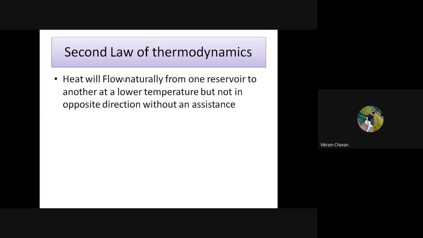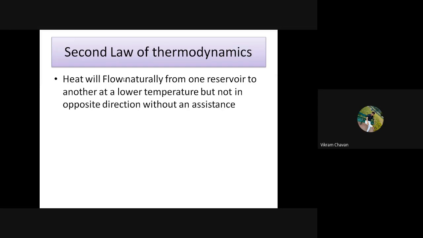Getting everyone? So in a generalized manner, we can say that heat will flow naturally from one reservoir to another at a lower temperature, but not in the opposite direction without an assistance.